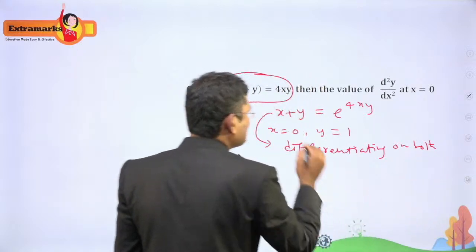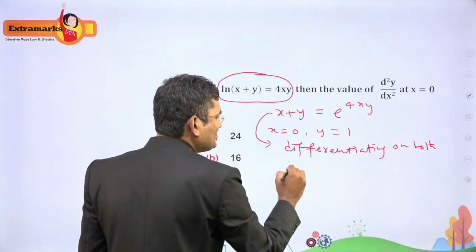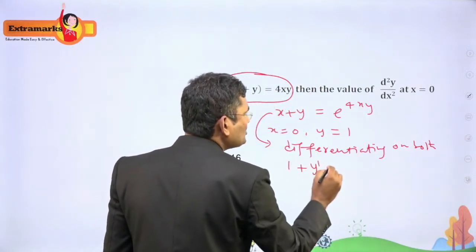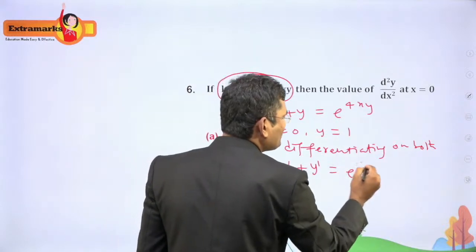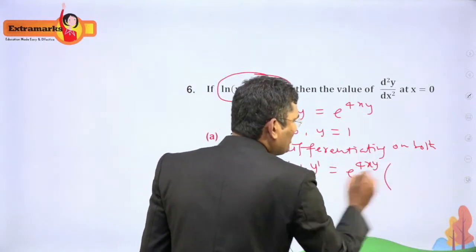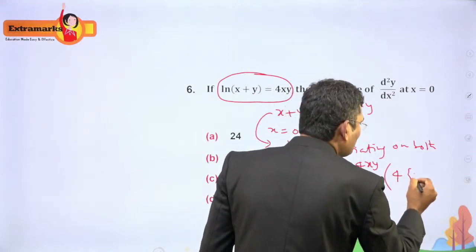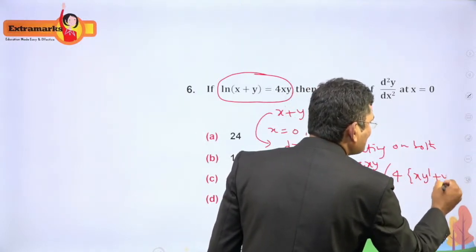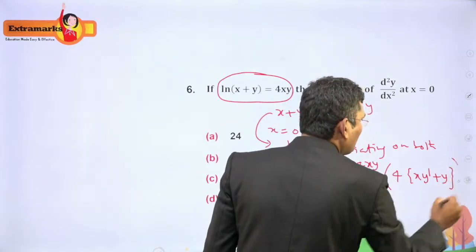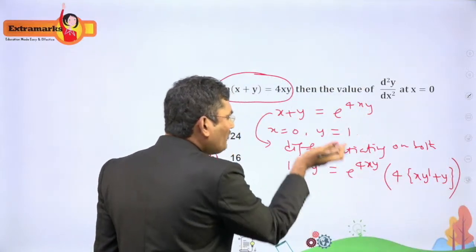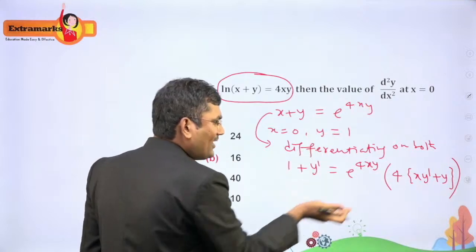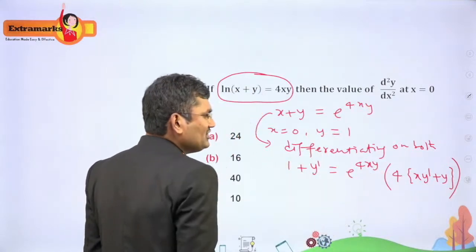Right, with respect to x. Now you can see this differentiation of x is 1, differentiation of y is y dash, and differentiation of e power 4xy is e power 4xy into 4 times of (xy dash plus yx dash, that is 1). So this is the one value of the differentiation of e power 4xy. Now again we have to differentiate.